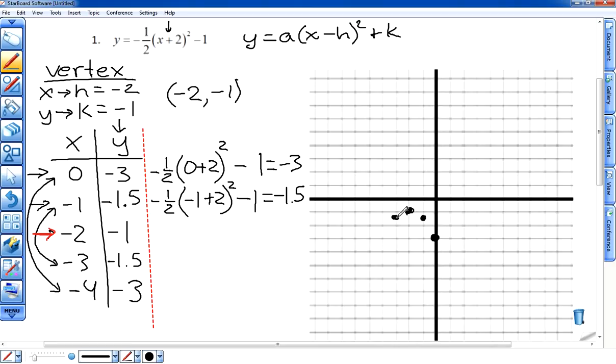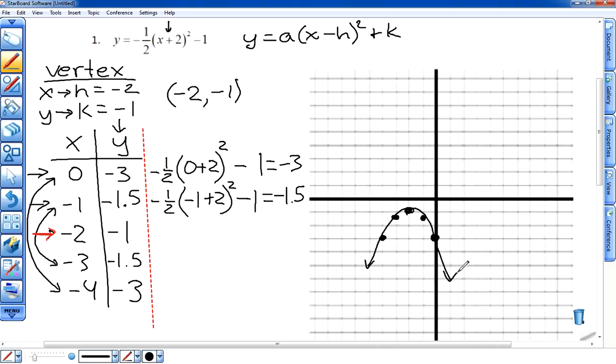And lastly, we have (-4, -3). Those points line up nicely in the shape of what we expect, a parabola. So what we can now do is connect these dots in the shape of a parabola to finish our graph.